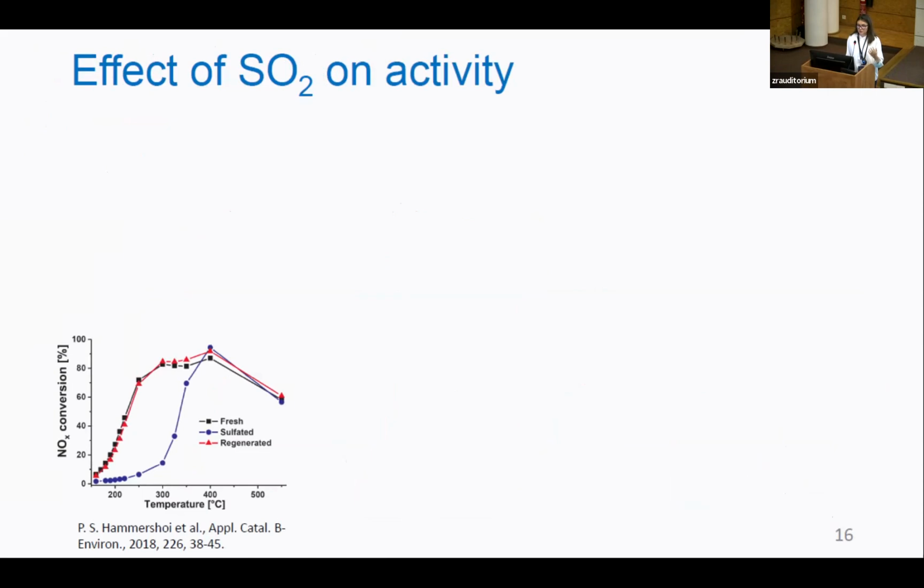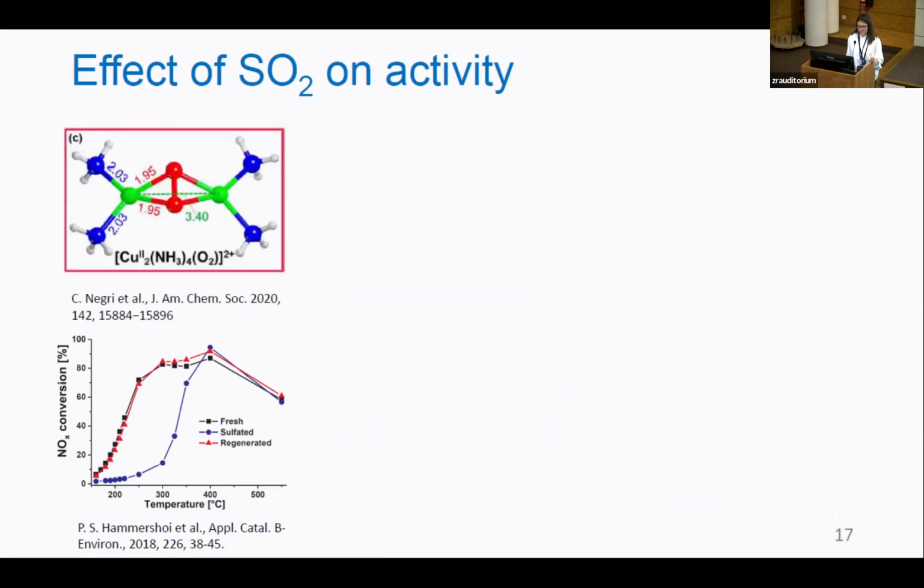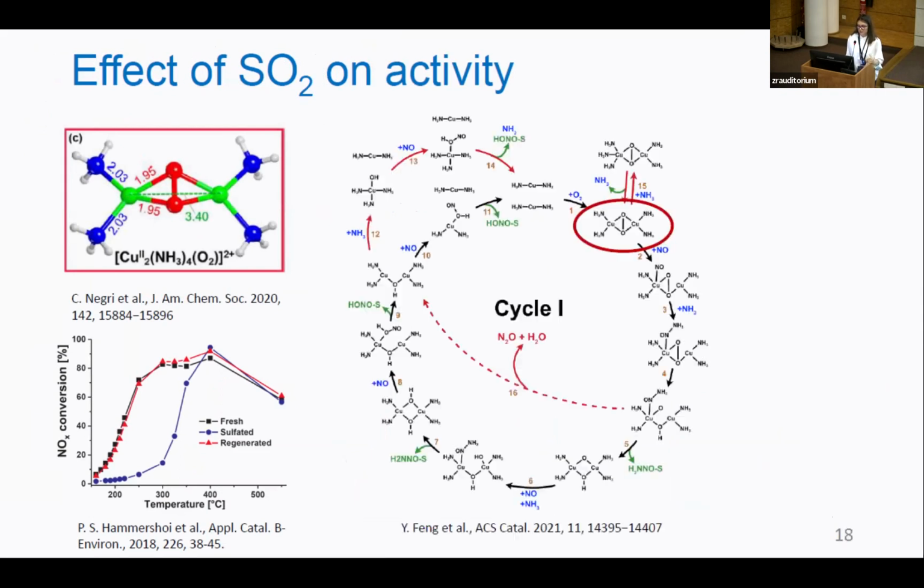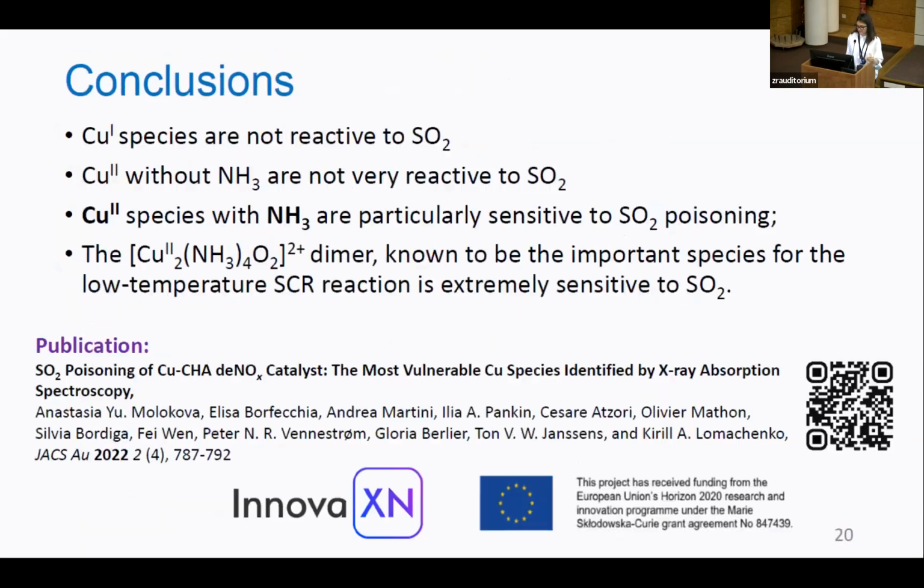But the most important thing about the catalyst is its activity. So we already know that SO2 reduces the activity, and from the results I showed you, we know that this complex is the most sensitive one. But also it's one of the most important complexes for the catalytic cycle. So the deactivation of the catalyst probably can happen because SO2 interrupts the cycle by destroying this complex.